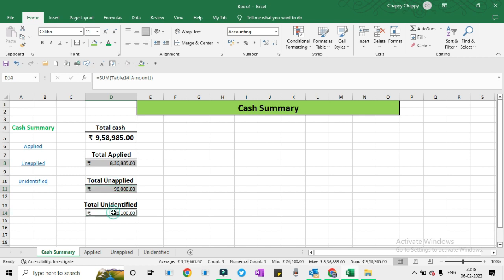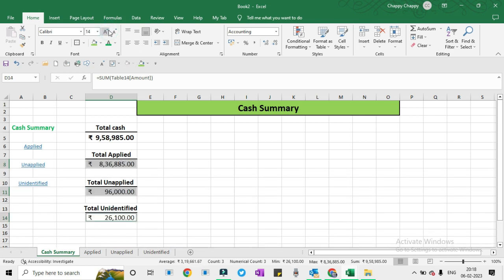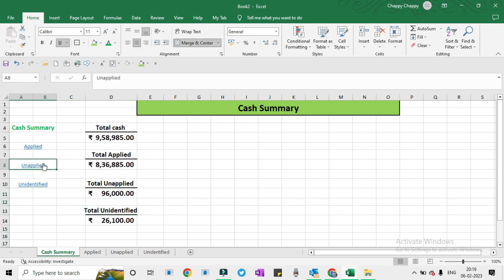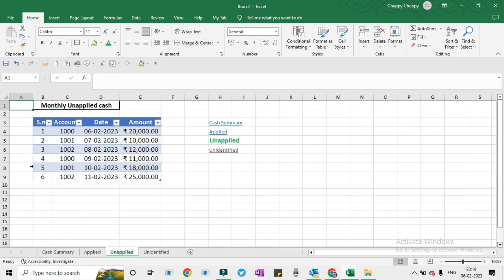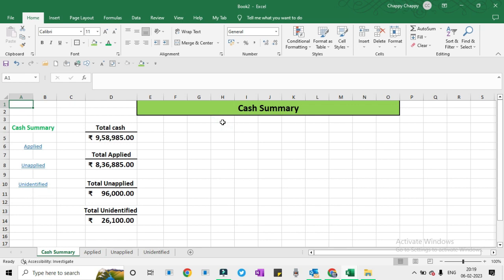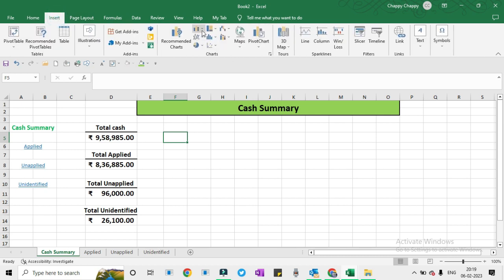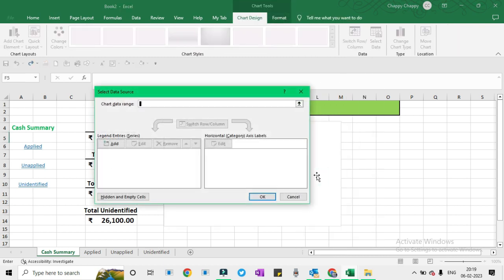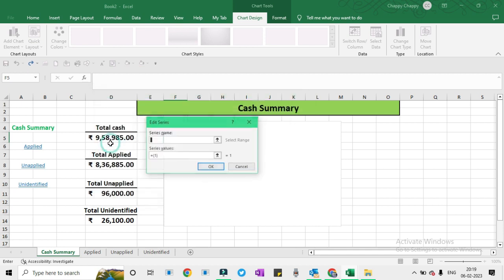Then again add Unapplied, this should be the value. Let me check the applied one. Cell D5. Oh, we have selected the wrong cell. It is not D5, it is the total. This one is the correct one.